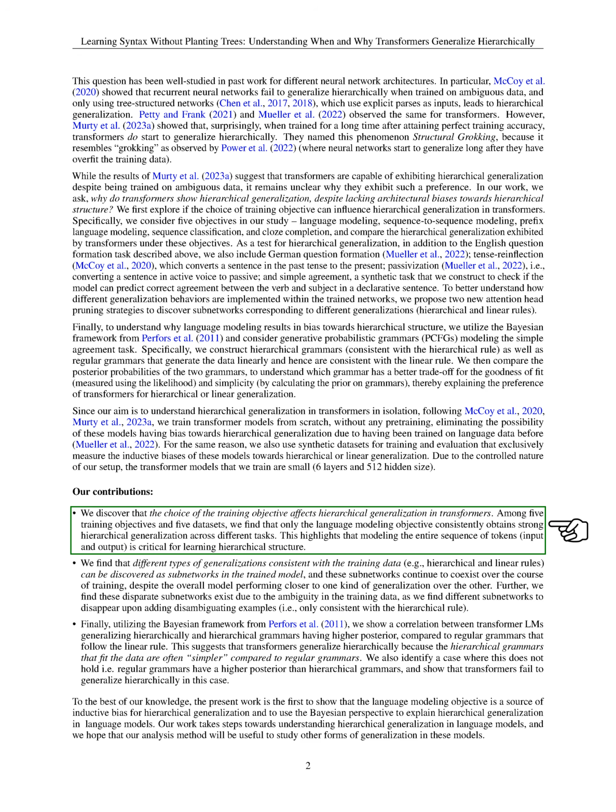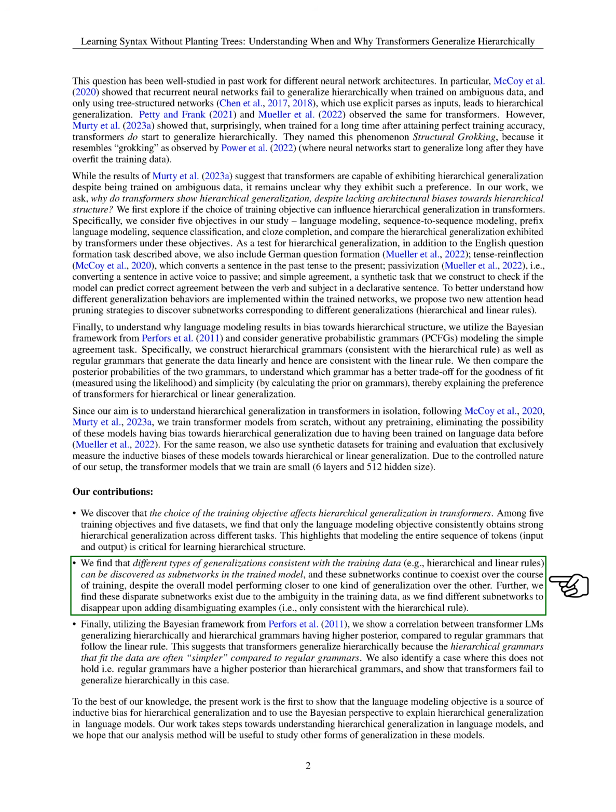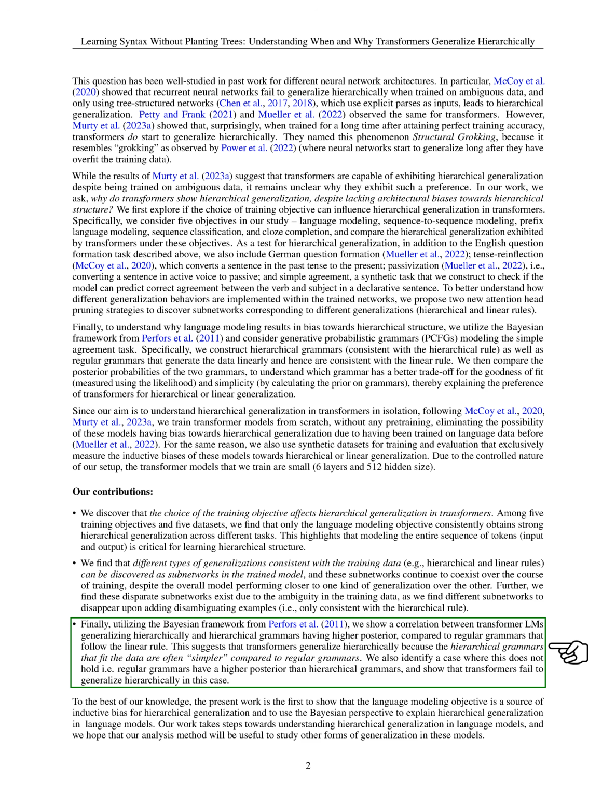Our findings reveal that the choice of training objectives significantly impacts hierarchical generalization in transformers, with language modeling being crucial for learning hierarchical structure effectively. We also discover that different types of generalizations can coexist within a trained model, influenced by the ambiguity in the training data. By analyzing the posterior probabilities of hierarchical and regular grammars, we show that transformers tend to generalize hierarchically because hierarchical grammars provide a simpler explanation for the data.